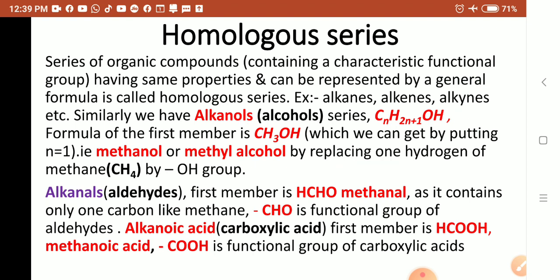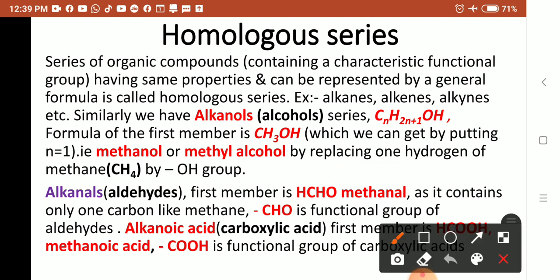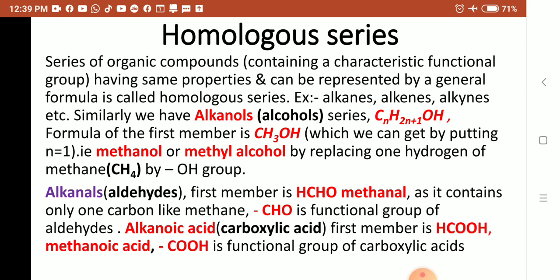Another homologous series is alkanoic acid. From alkane, the E is replaced by oic acid. It is also called carboxylic acid.